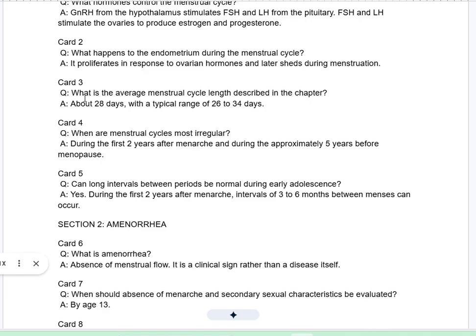Card 3. Q. What is the average menstrual cycle length described in the chapter? A. About 28 days, with a typical range of 26 to 34 days. Card 4. Q. When are menstrual cycles most irregular? A. During the first 2 years after menarche and during the approximately 5 years before menopause.